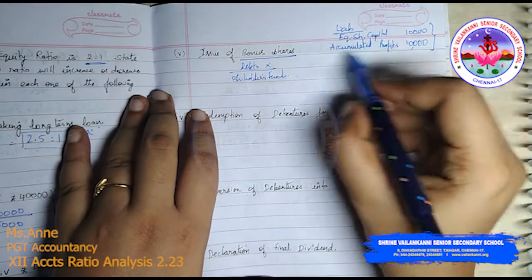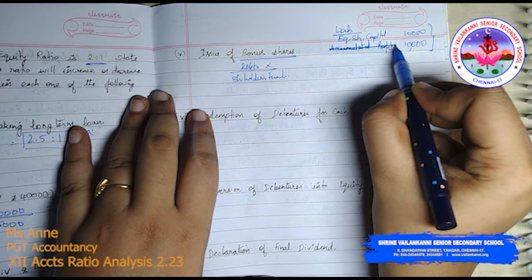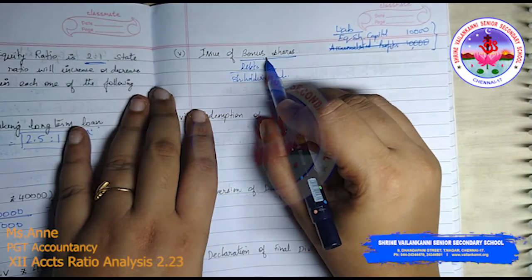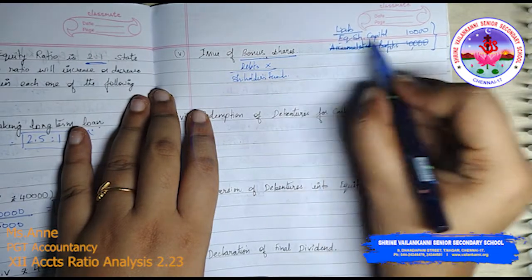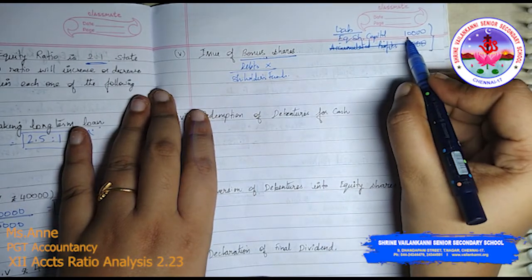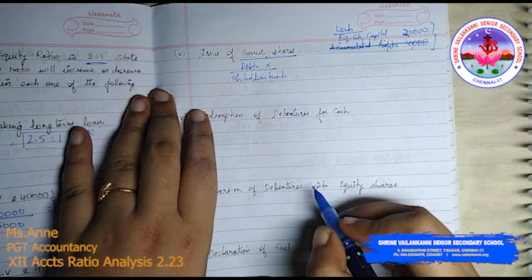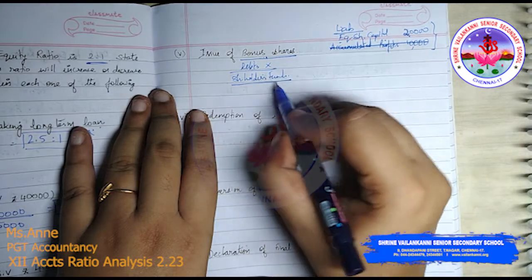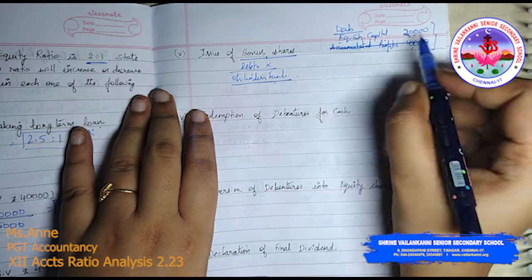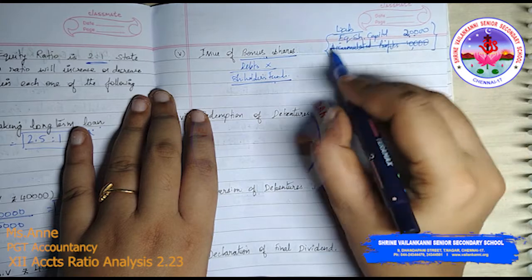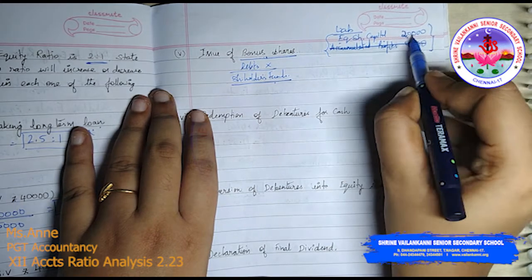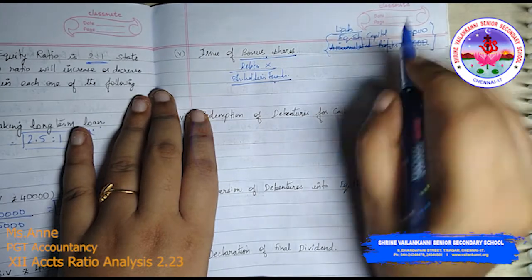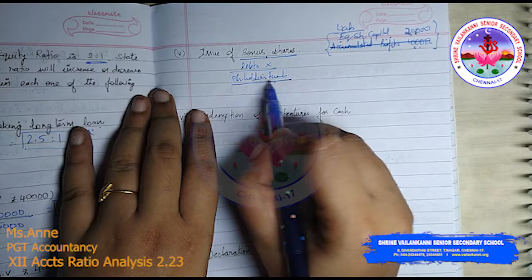Now you're going to take this accumulated profit and use it to issue some bonus shares. So your equity share capital from 10,000 will become 20,000. What is the effect on shareholders fund? Is it an increase? No, because shareholders fund already included 10,000 plus 10,000. Now this is erased and it is included in your share capital. That's it. So it is not a change in the shareholders fund.